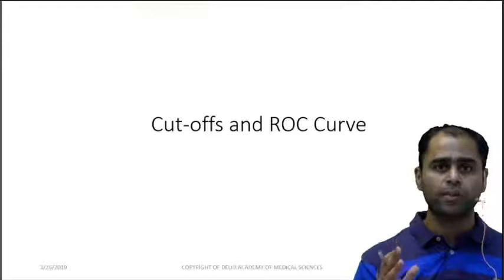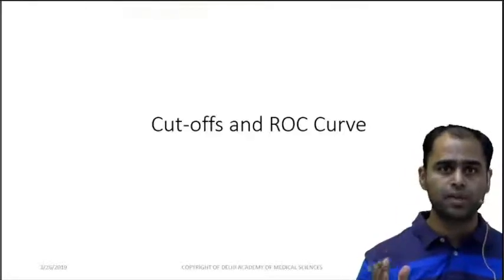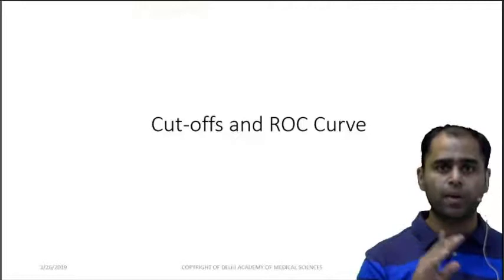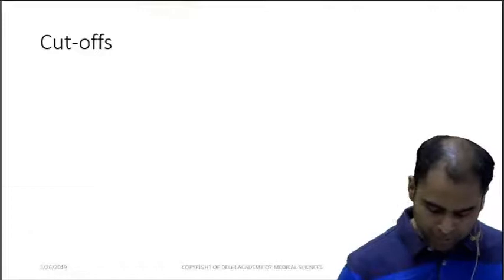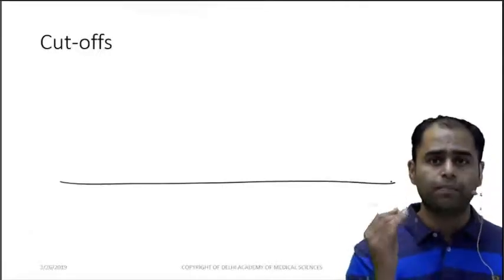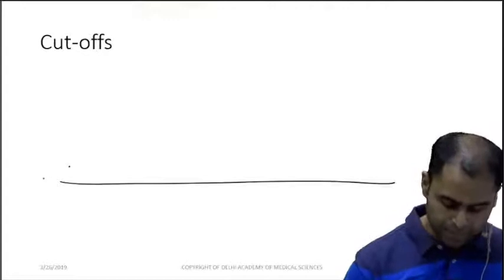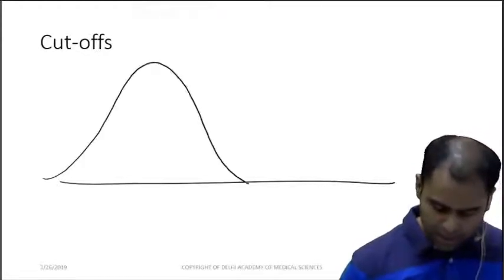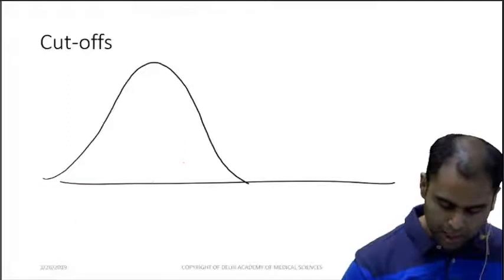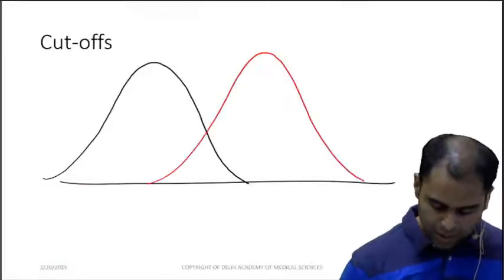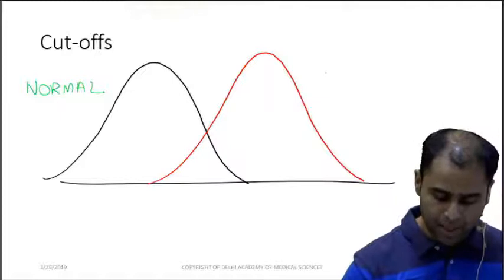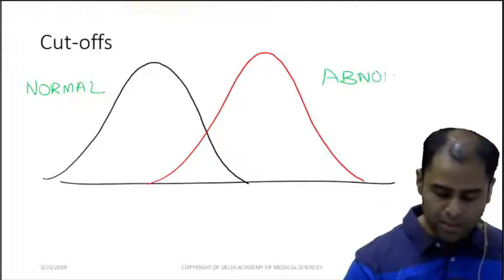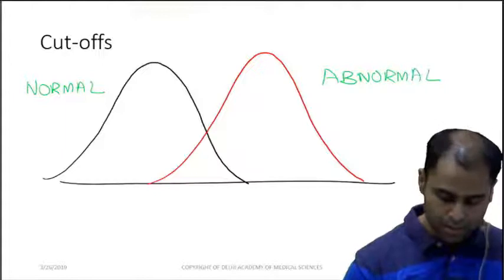The first topic would be on the cutoffs and the ROC curves. Let us understand what I mean by cutoffs and the ROC curve. Let us first look into the cutoffs. Now, for any blood parameter in our setup, there is always a gray zone between what is abnormal and what is normal. Generally there is a very good degree of overlap seen in the majority of blood parameters, and that creates a major confusion.